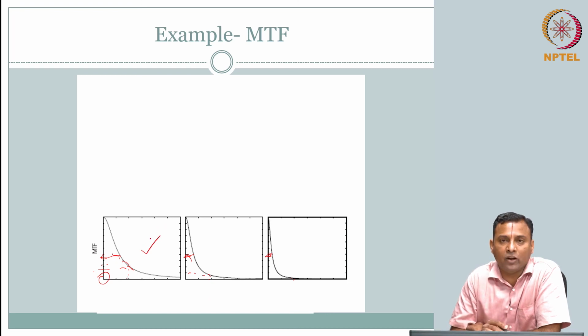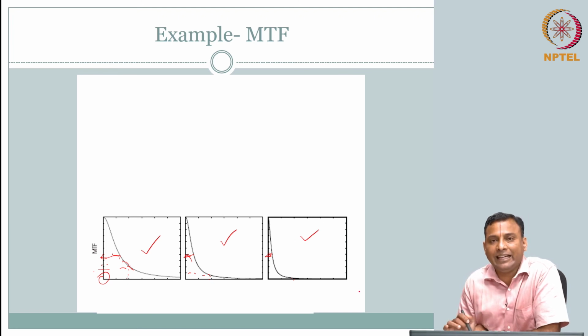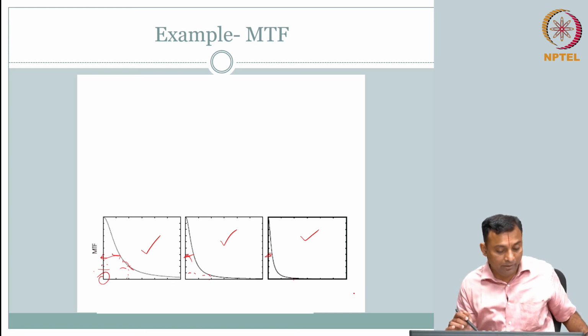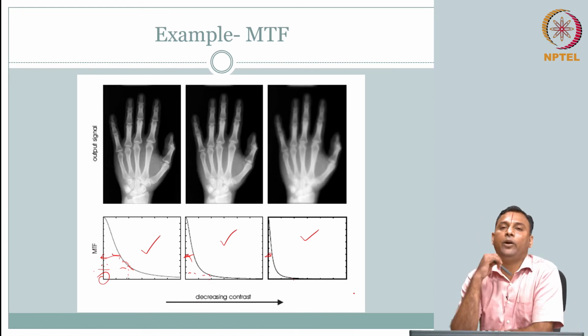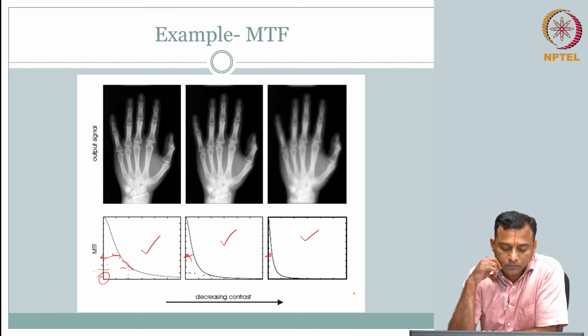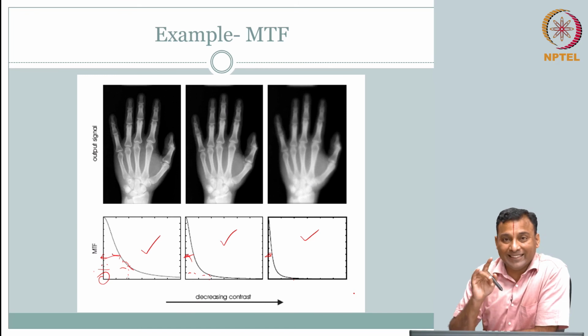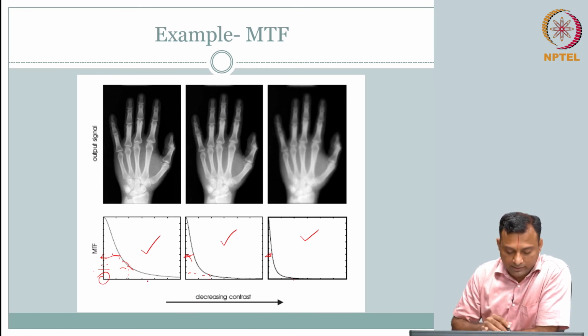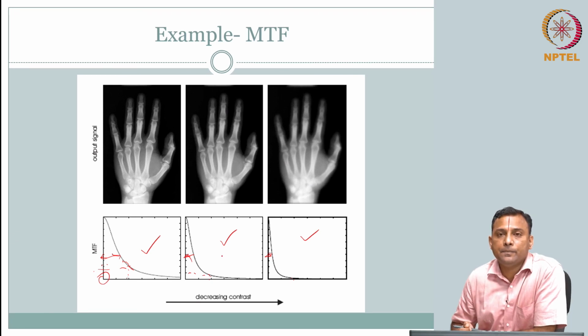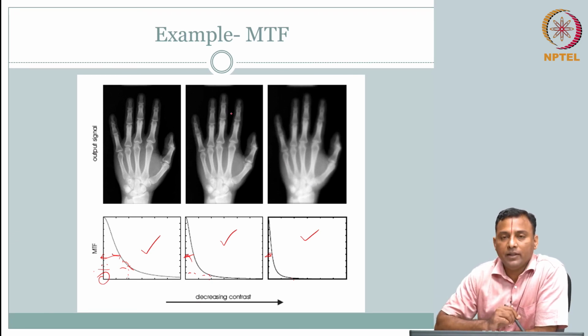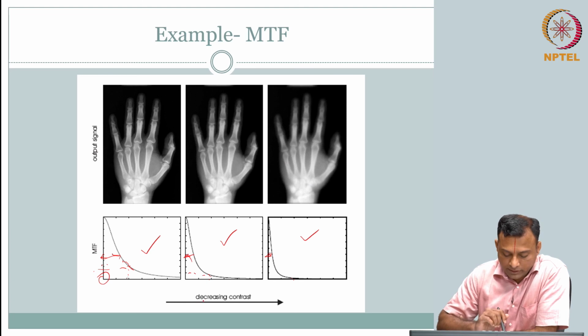So you would expect that this will provide higher contrast compared to this. So this is in some decreasing order of contrast capability of that system. So if you look at it in the image, what is the effect of that? We present the same input, but with 3 different system configurations. This is the output that you see. What is the effect? A decrease in contrast.